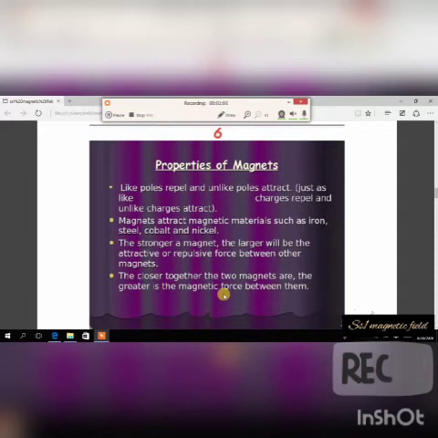These are just the general properties that they always ask: like poles repel, unlike poles attract; magnets attract magnetic materials; the stronger the magnet, the larger the repulsive or attractive force; and the closer the two magnets are, the greater the magnetic force.